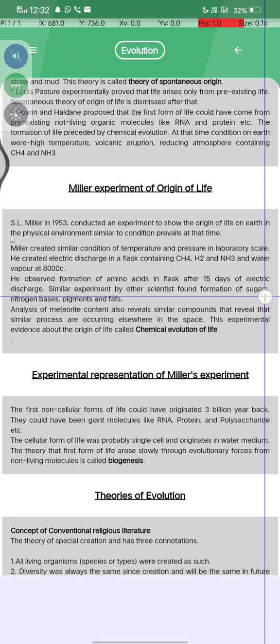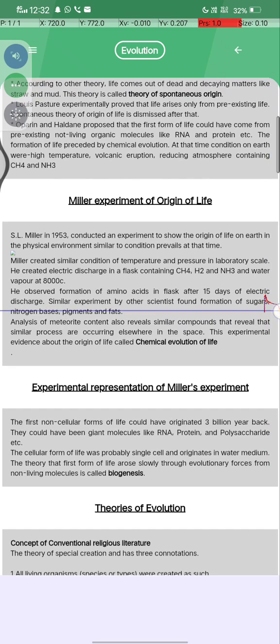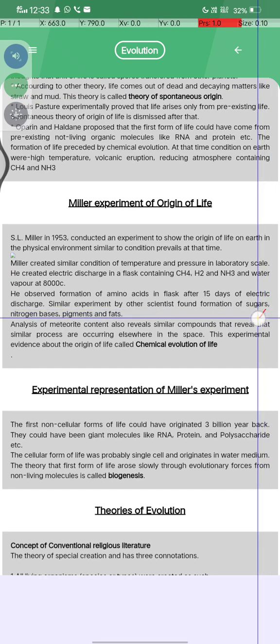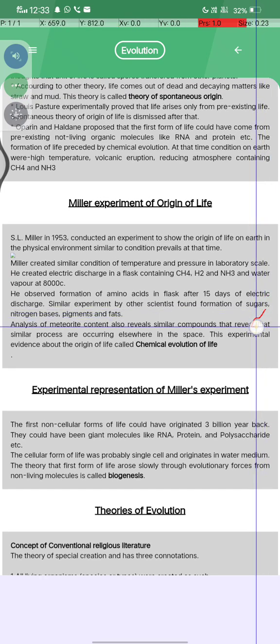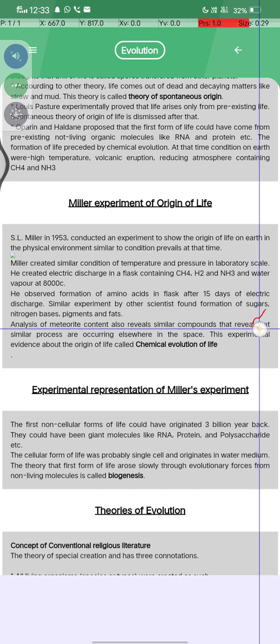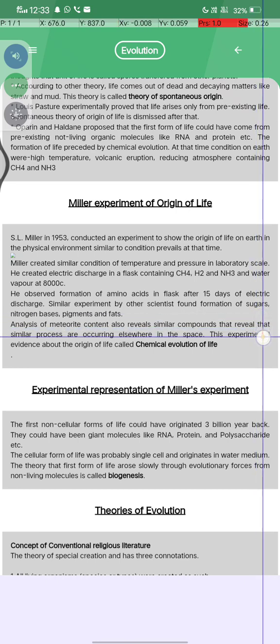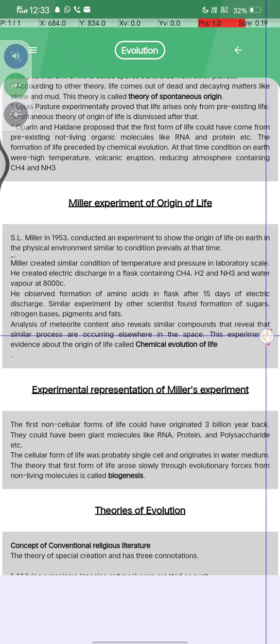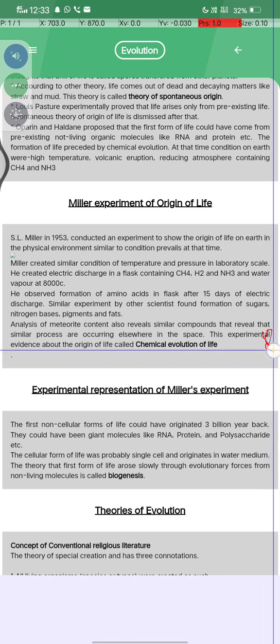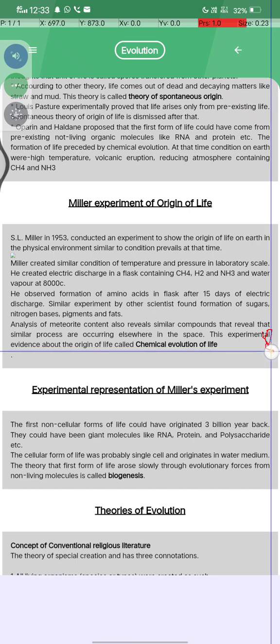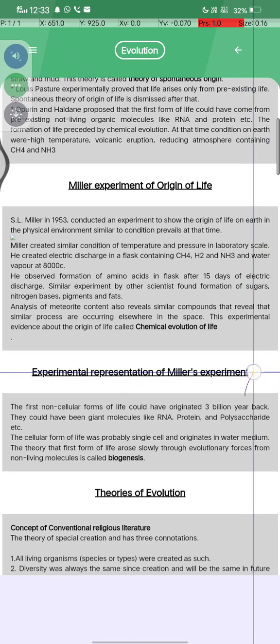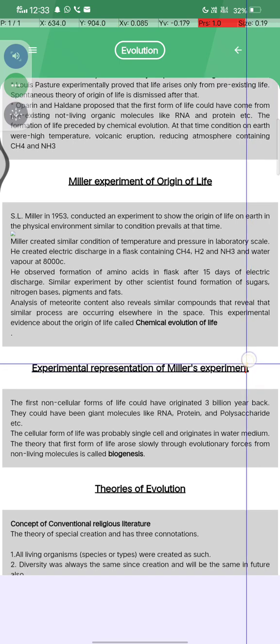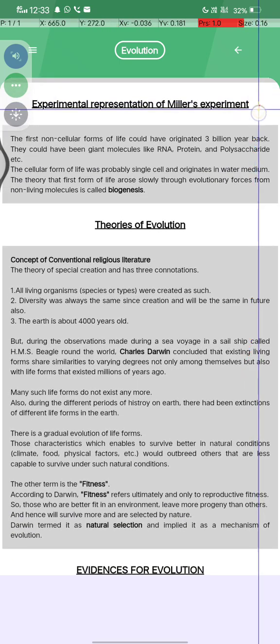Similarly, experiments by other scientists found the formation of sugars, nitrogen bases, pigments and fats. Analysis of meteorite content also reveals similar components and reveals that similar processes are occurring elsewhere in space. The experimental evidence about the origin of life is called chemical evolution of life. उसका आया था हमारा experimental representation of the Miller experiment.